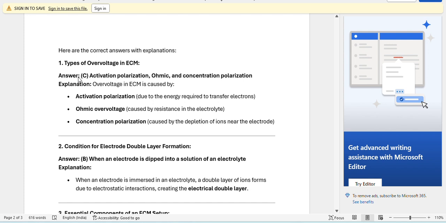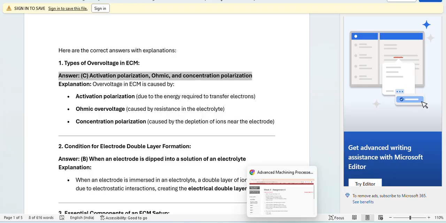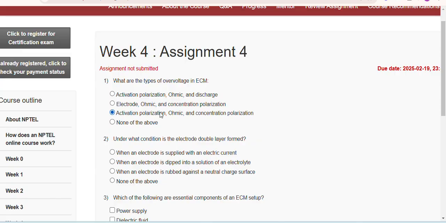Here the first question answer is C is the correct answer. I have given a clear explanation of why C is correct. So C is the correct answer.